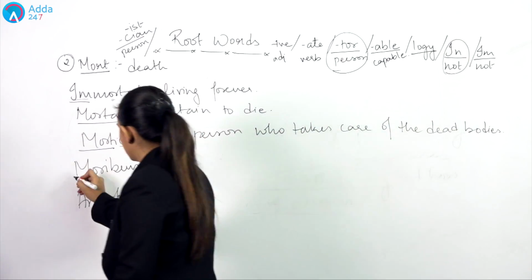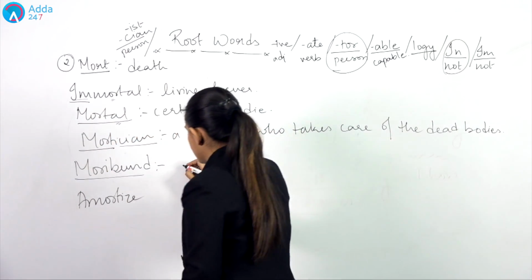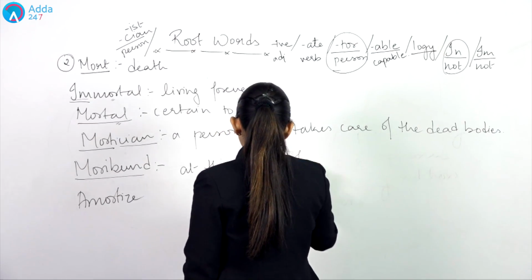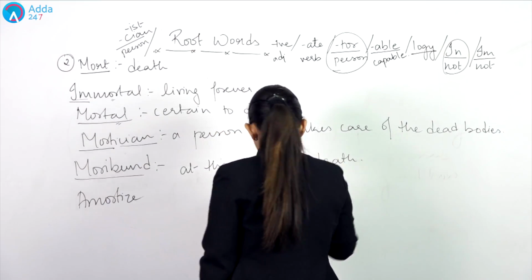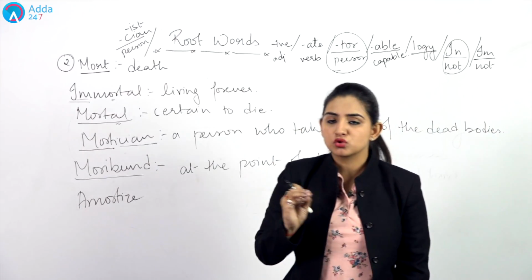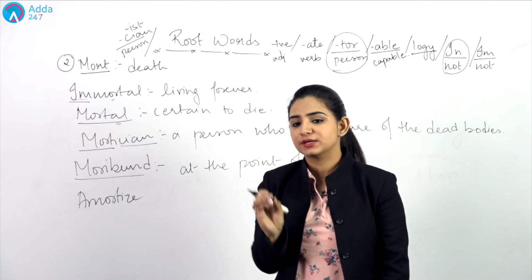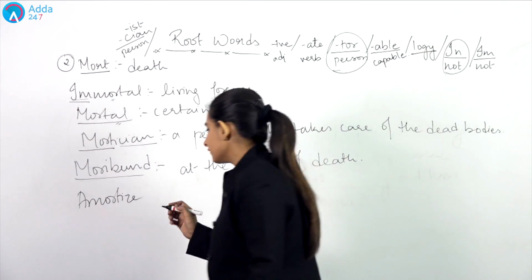Then we have the word moribund. Now, this is what we mean by at the point of death. Something is about to end, something is about to become in a dead position. That is what we mean by moribund, at the point of death.